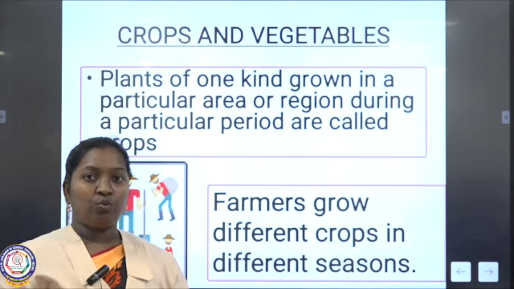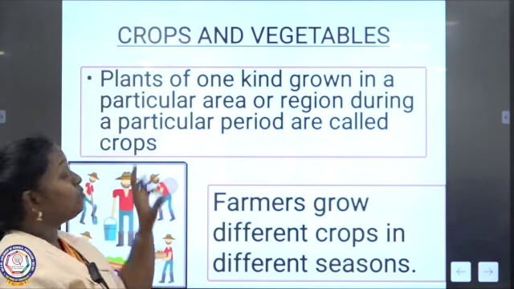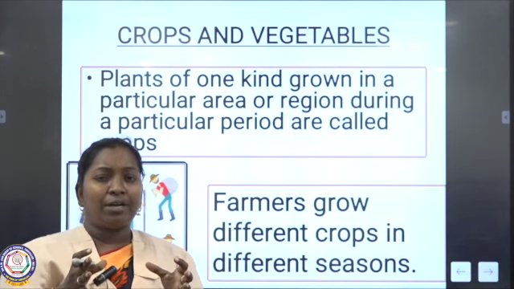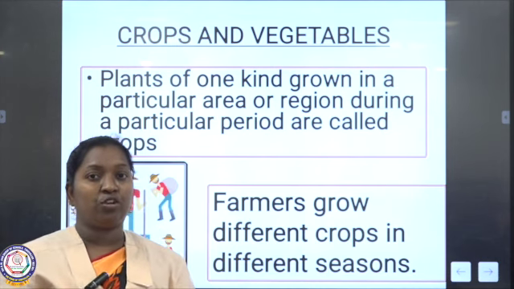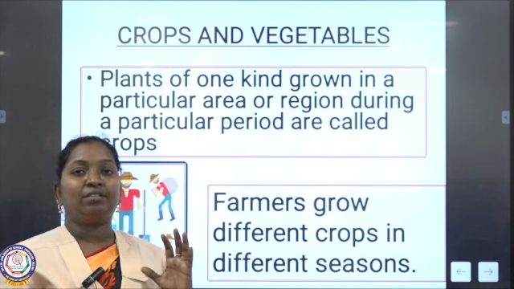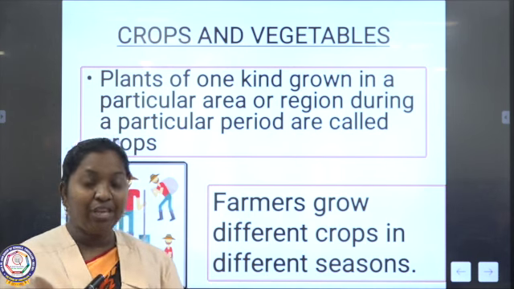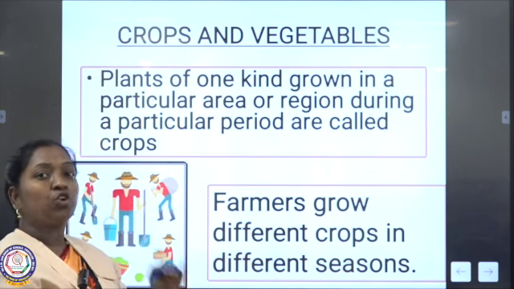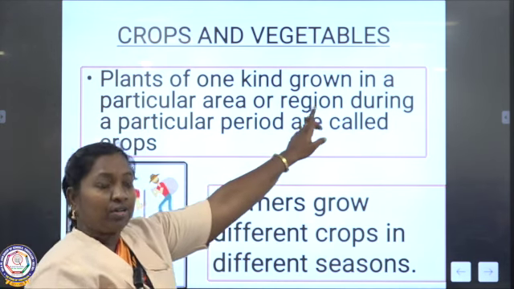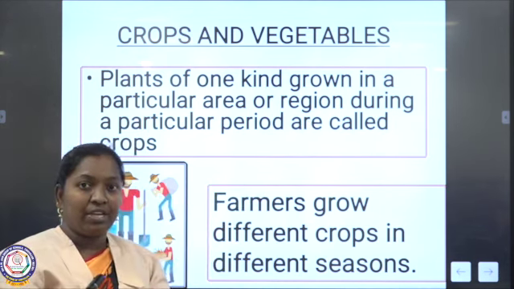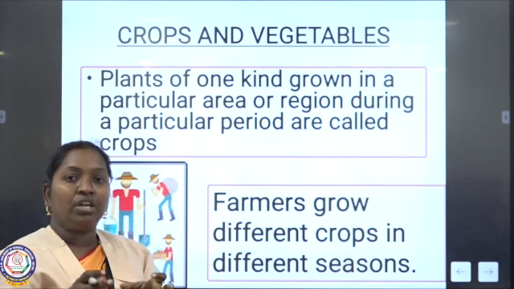First, we should know what crops are. Crops means plants that grow in a particular place, in a particular area, and they need a season also. Depending on it, the plants which are growing are all called crops. Plants of one kind are grown, one kind meaning specifically. In the summer season, only groundnut will grow.